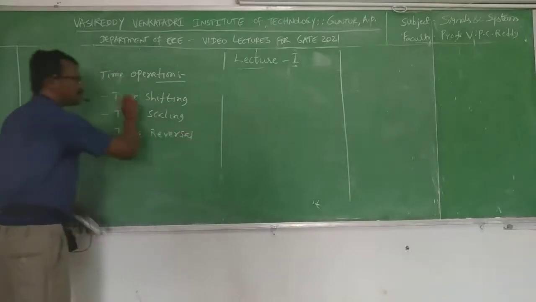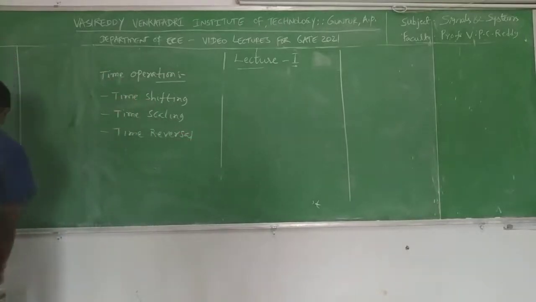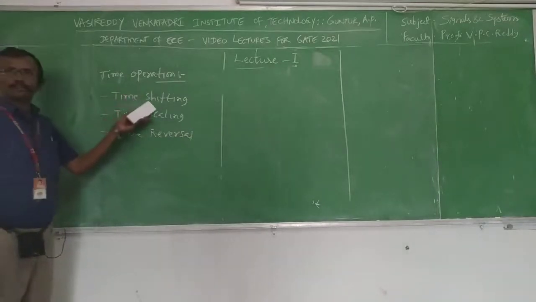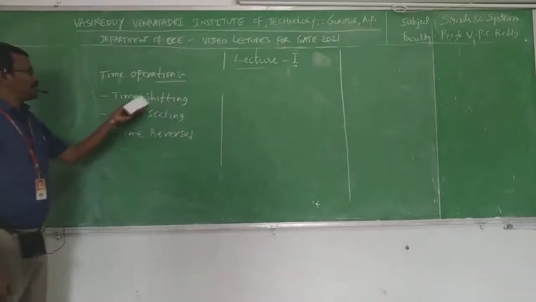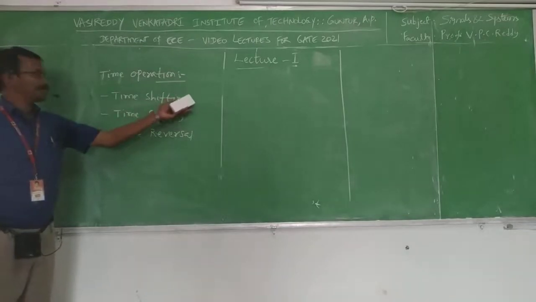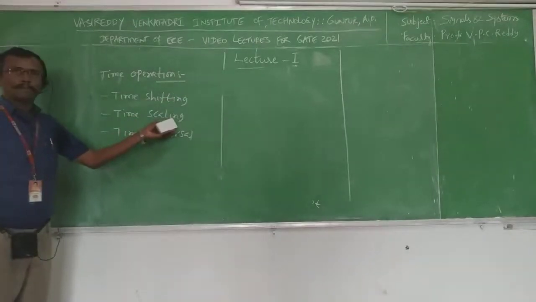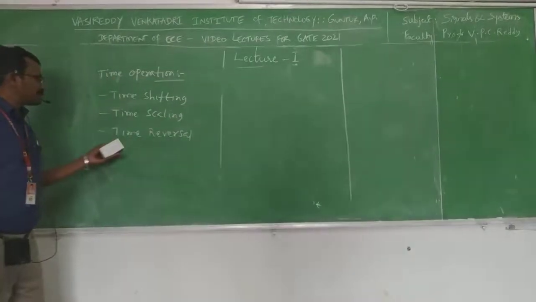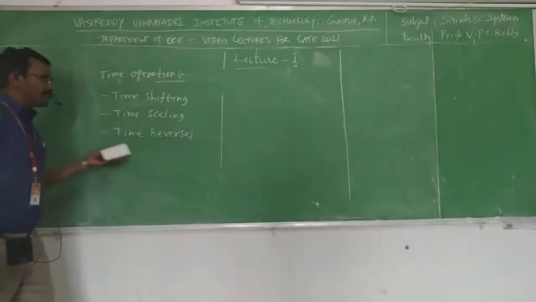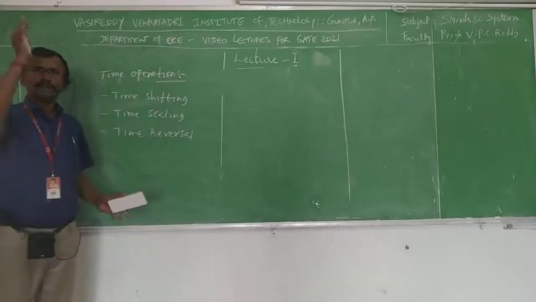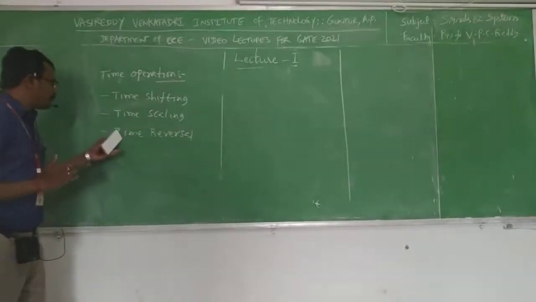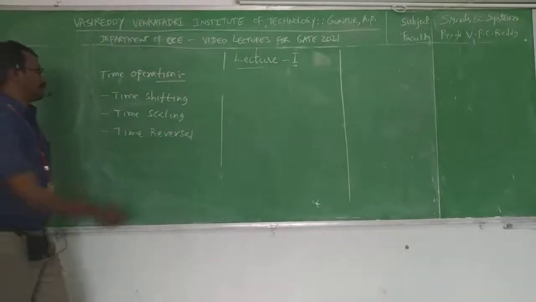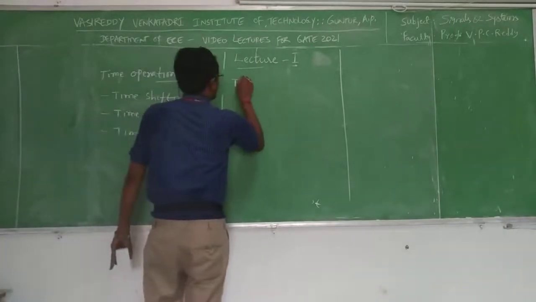All these 3 operations belong to the time axis. First we will see time shifting. In time shifting we have 2 operations: time delay and time advance. In time scaling we have time expansion and time compression. For time reversal we have to keep a mirror on the y-axis. Once we keep a mirror on the y-axis we get the time reversal version of the given signal. First we will see time shifting in detail.